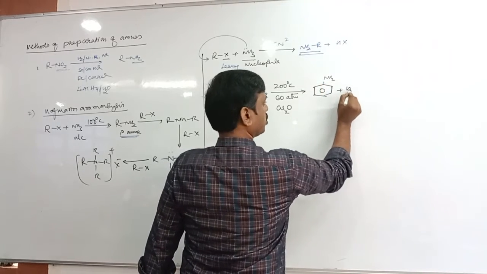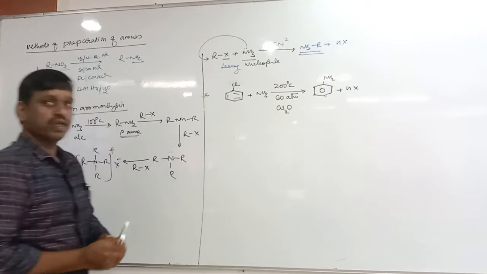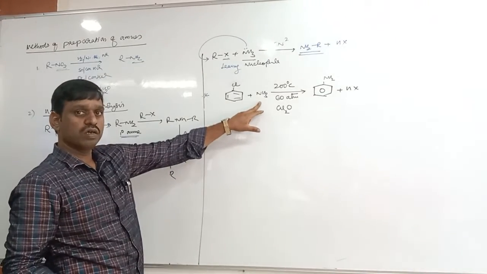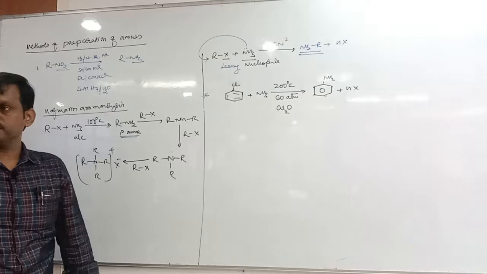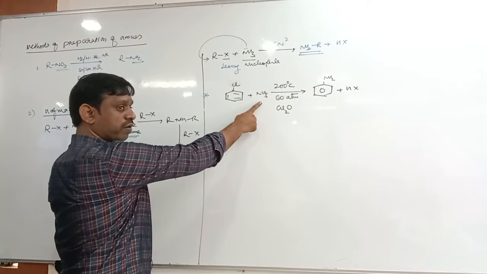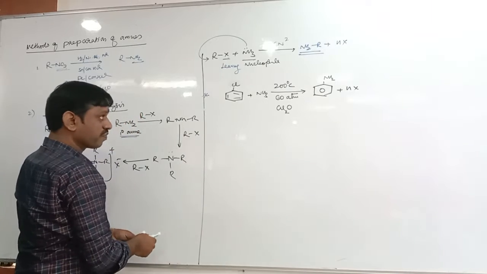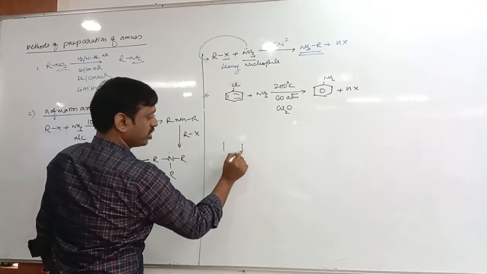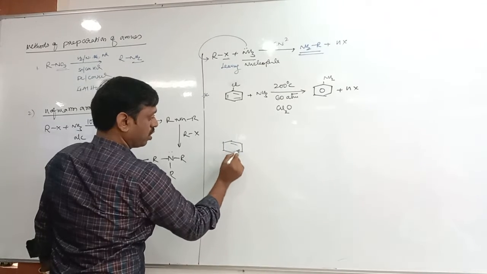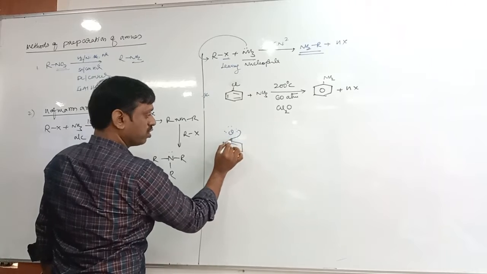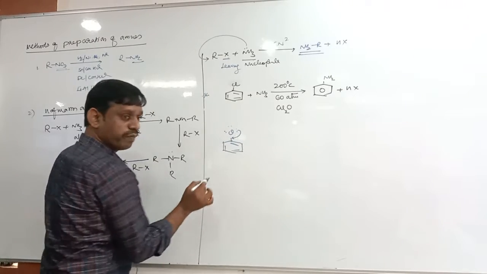plus HX. Now the question is whether haloarenes easily react with ammonia or do not easily react with ammonia. Haloarenes do not easily react with ammonia. What is the reason? In case of haloarene, let us take chlorobenzene, there is a chlorine lone pair of electrons in conjugation with what? Pi electrons of the benzene ring.